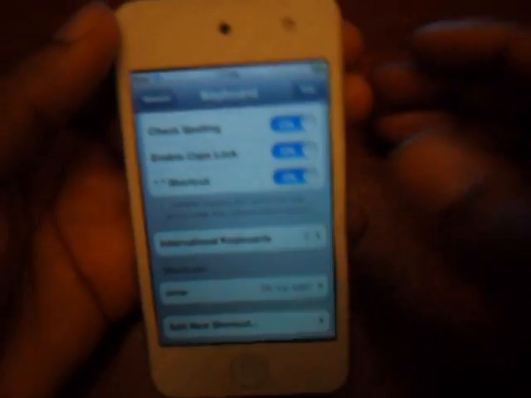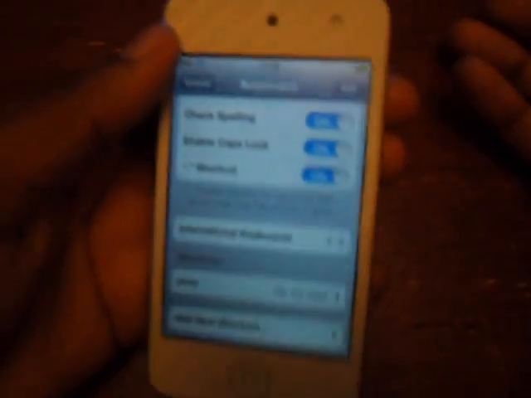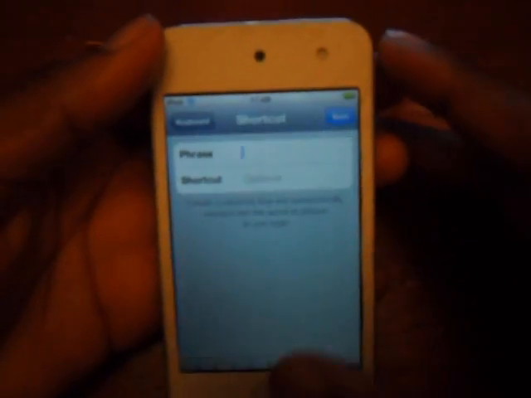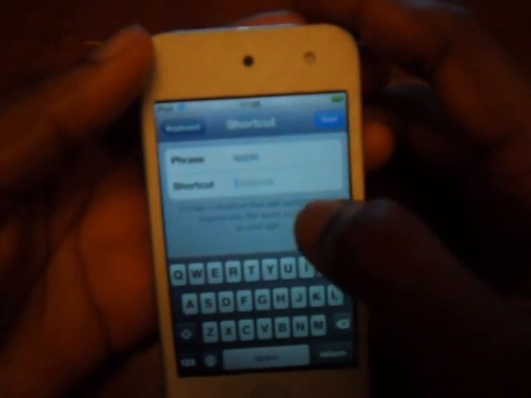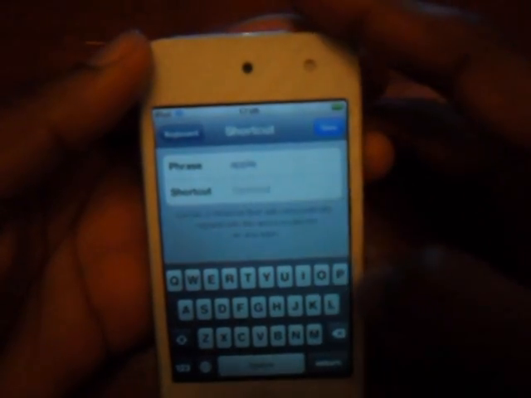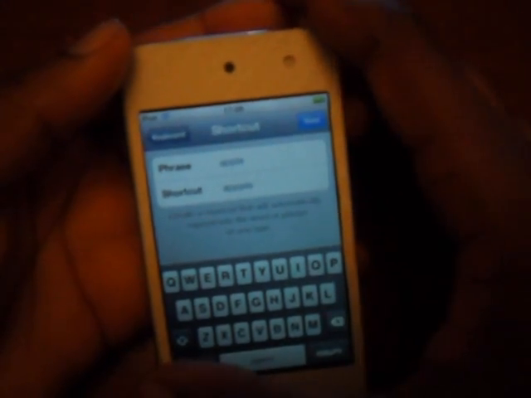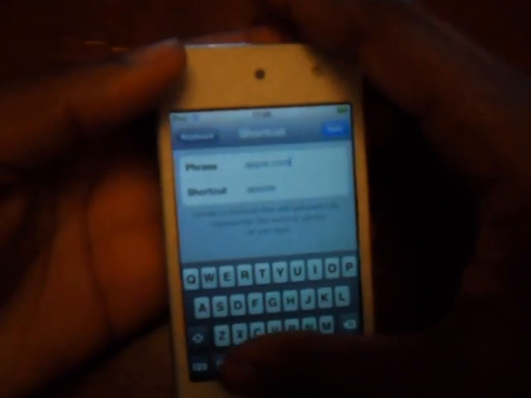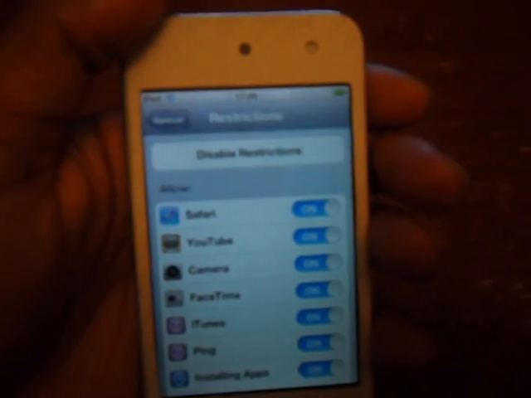So if I typed in, say, Apple, that's already a shortcut on Safari. But if I typed in Apple, then I would say I want it to shortcut to apple.com. So you just type in the phrase Apple, and then the shortcut will be Apple, and then change that to apple.com. So whenever you type Apple, it will say apple.com instead. This is a really neat feature and it will work.